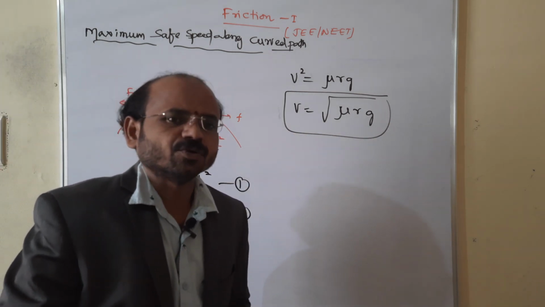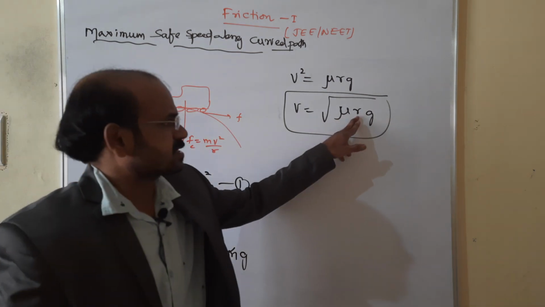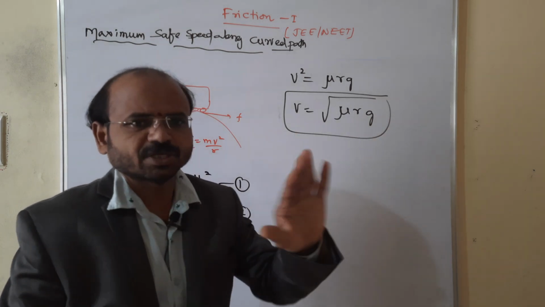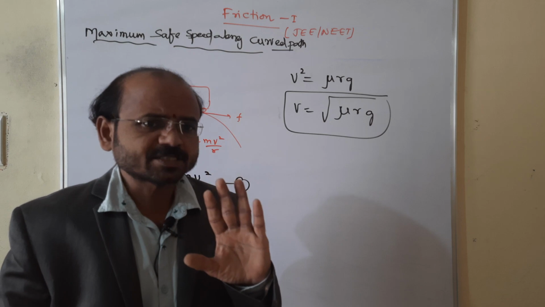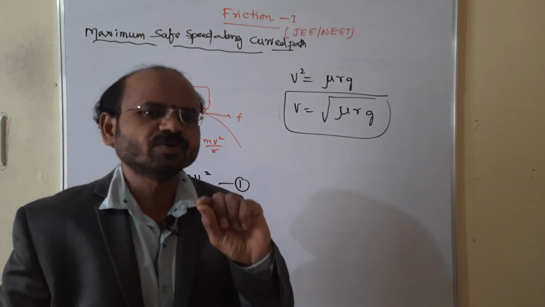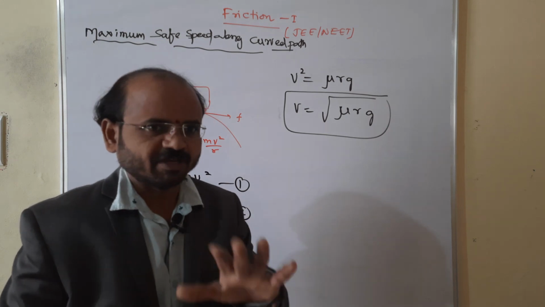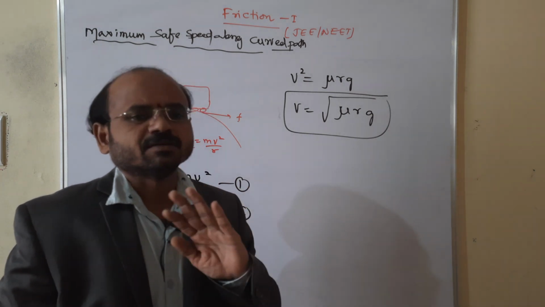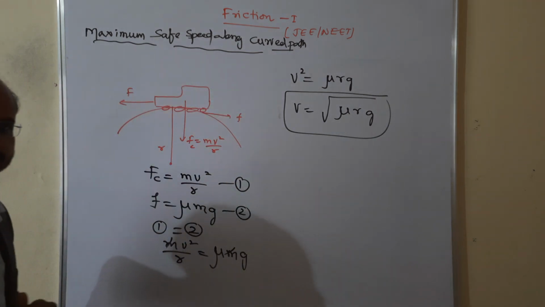Mu is the coefficient of friction between the tire and the surface, r is the radius of the curved surface, and g is the acceleration due to gravity. So this is the maximum speed with which the vehicle can move through the curved surface without any skidding. If the vehicle moves with this speed, it moves through the curved surface without skidding. This is the related concept.